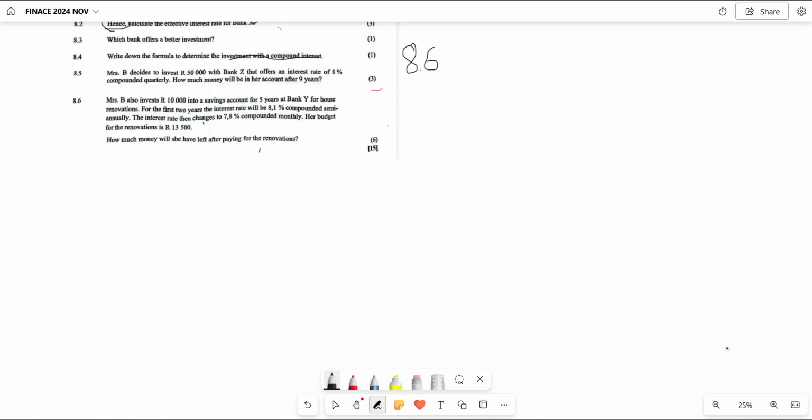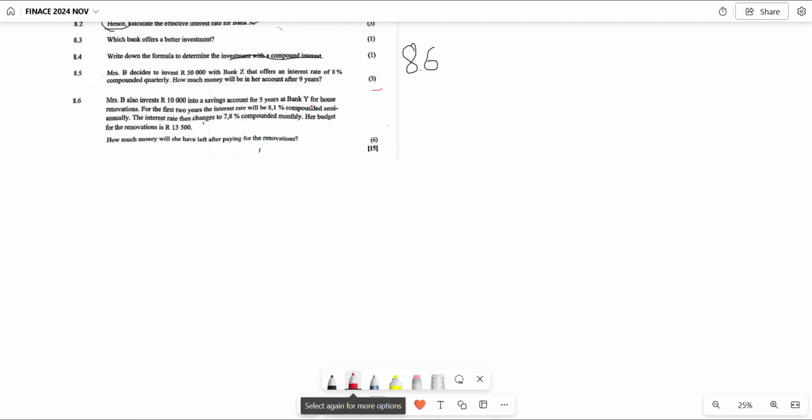Of years. Now, 8.6 says, Mrs. B also invests an amount of 10,000 rand into a savings account for a period of 5 years at Bank Y for house renovations.